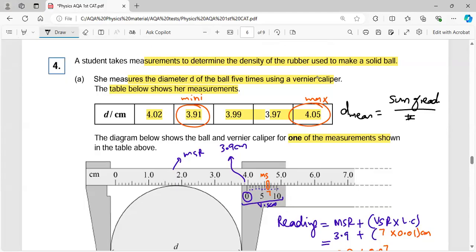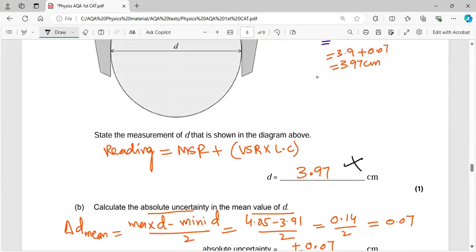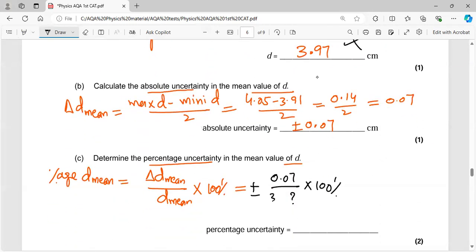The answer comes out to be 3.988. So you can write 3.99. So if I do the calculations, the final answer comes out to be 1.7553. So it is 1.76 you can write, or you can write 1.8% as well.